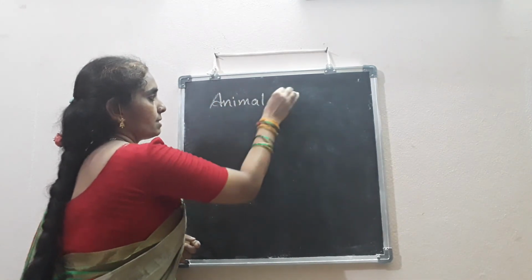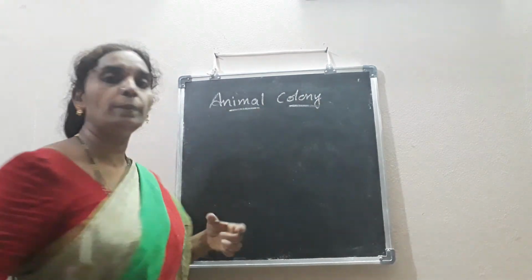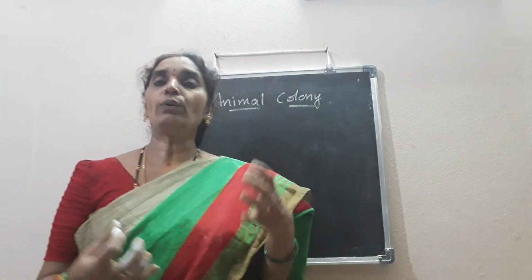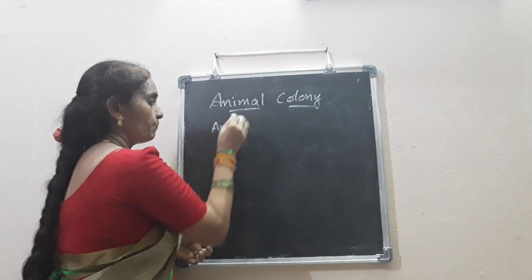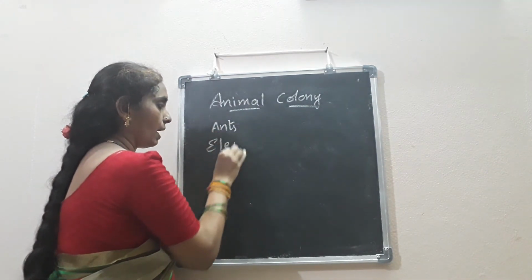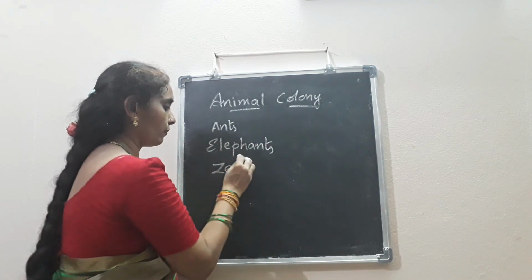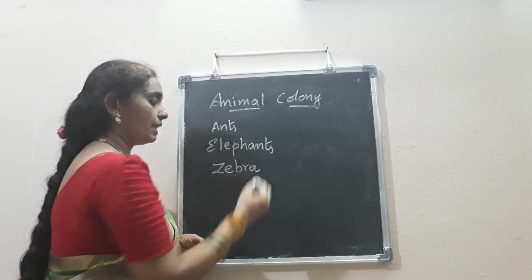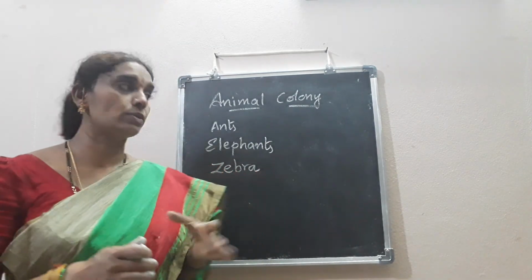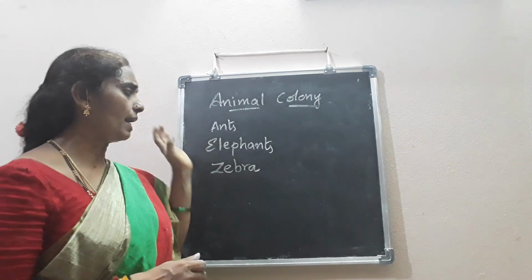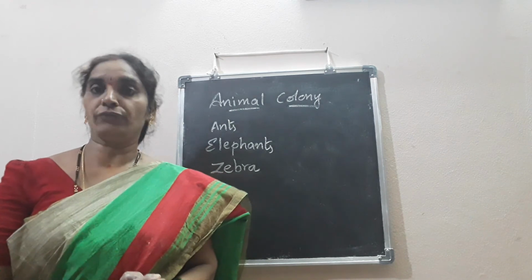They are called animal colonies, forming a group in taking their food. So here the examples we mainly cover are ants, elephants, and zebra. These all move in a group. Giraffes sometimes differ, they move alone in the forest, but especially ants, elephants, and zebra normally move in groups to collect their food.